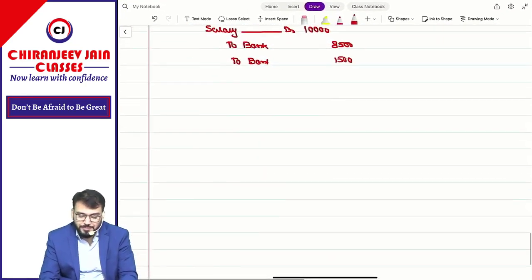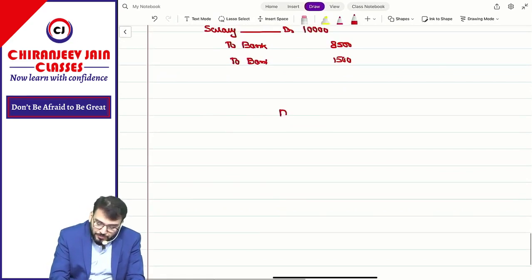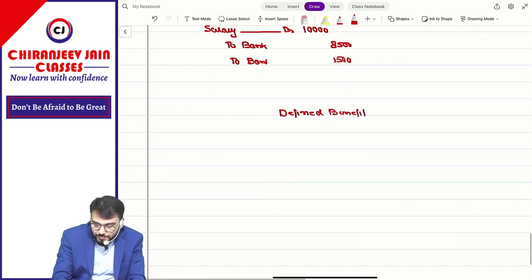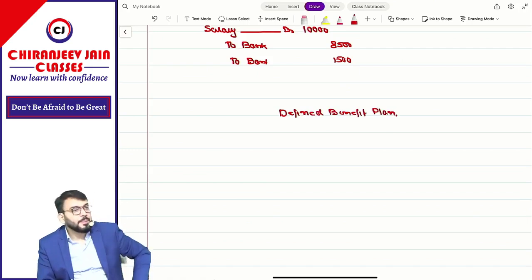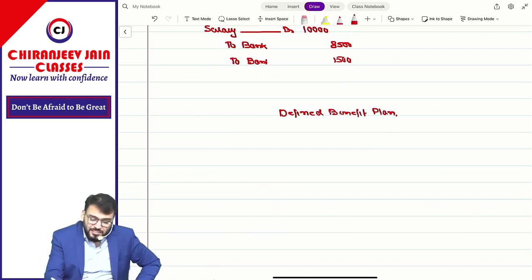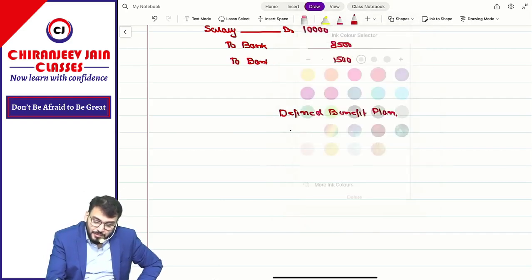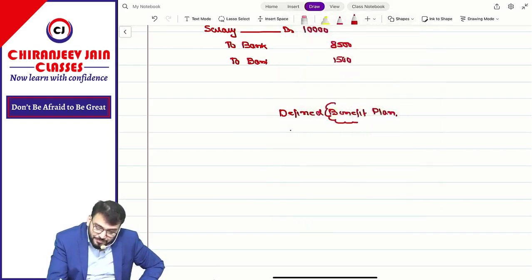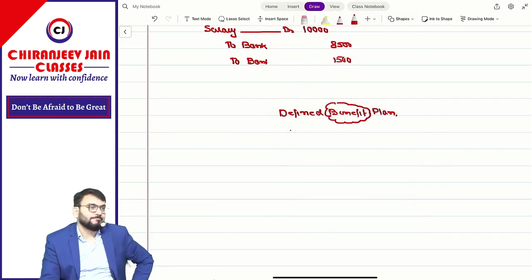Here actually what happened? Defined benefit plan. Means in this case what happened? The benefit is defined, but the amount is not known.